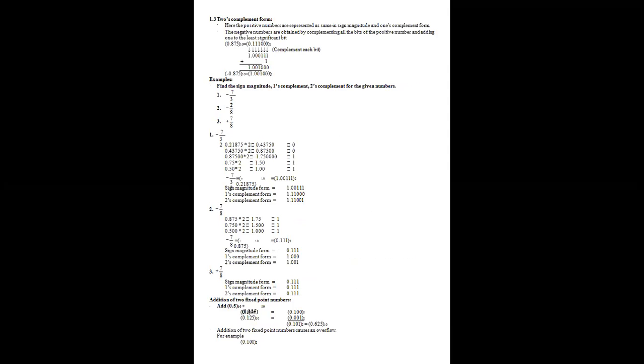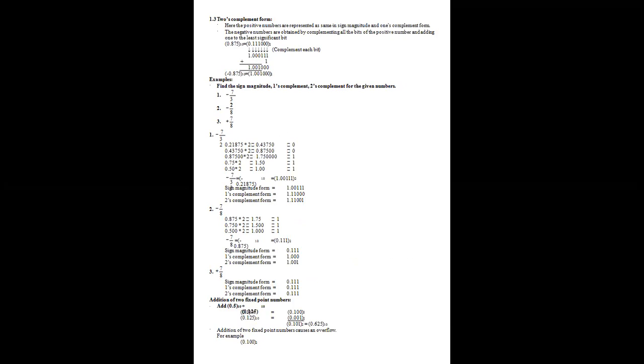The next one is the two's complement. For two's complement, we take the one's complement and add 1 to the one's complemented value. So for example, for 0.875, when you take the one's complement, 1.00011, we add the value of 1. So finally, we'll get the value 1.001 into 000. So this is the way to use sign representation in terms of sign magnitude, one's complement and two's complement. So let me see some examples.